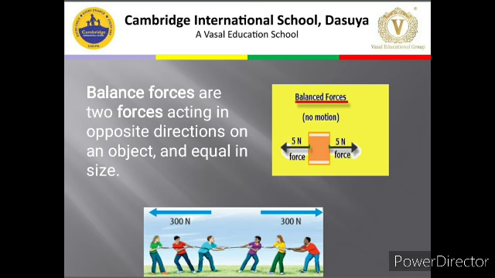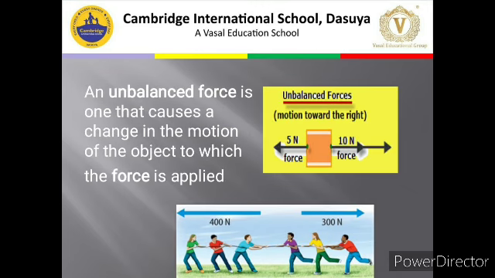Then there is unbalanced force. An unbalanced force is one that causes a change in the motion of the object to which the force is applied. It means the force which brings a change in the motion of the object. You can say a change in the state of the object. It can be motion to rest or vice versa. You can see the picture.